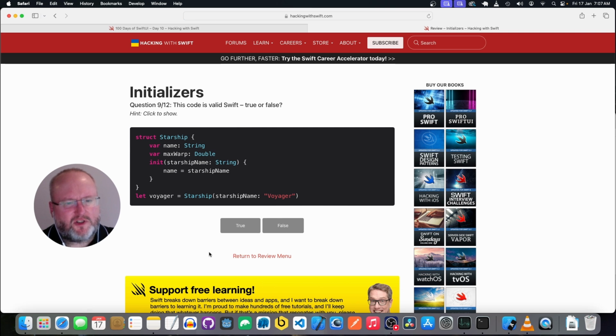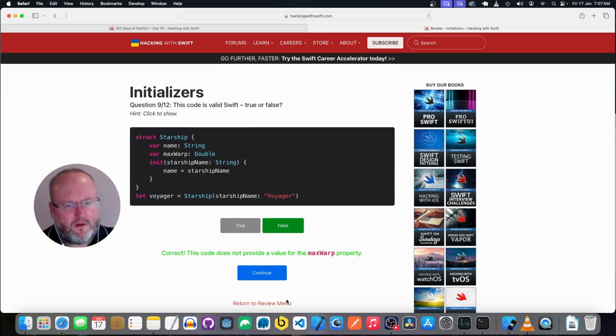All right, we have a struct Starship. We have a name, which is a string, and a property called maxWarp, which is a double, and an initializer method, which takes in a string called starshipName, and it sets name to starshipName, but it isn't setting the maxWarp. So that's not going to be valid because it has to set all the variables.